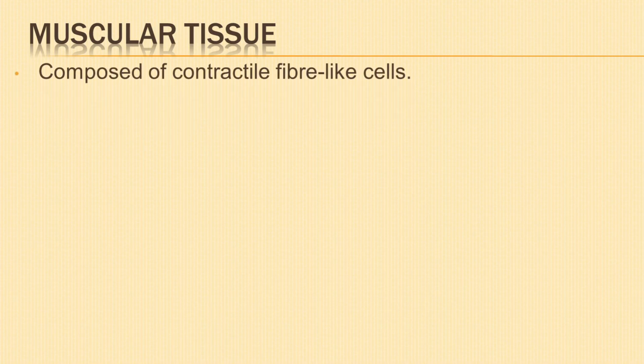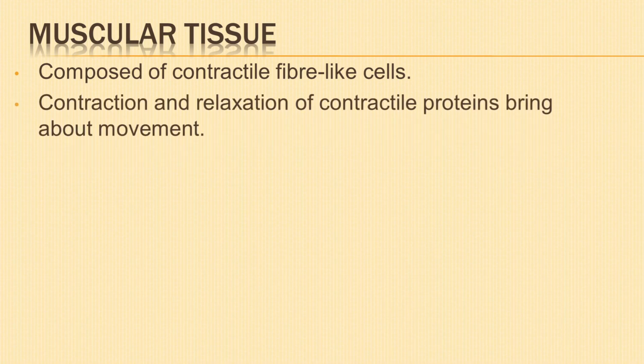The second type of animal tissue is the muscular tissue. It is a specialized tissue which is composed of contractile fiber-like cells. It has special ability to shorten or contract in order to produce movements of the body parts. The contraction and relaxation of contractile proteins present in the muscle cells bring about this movement.